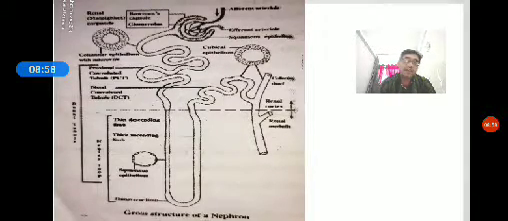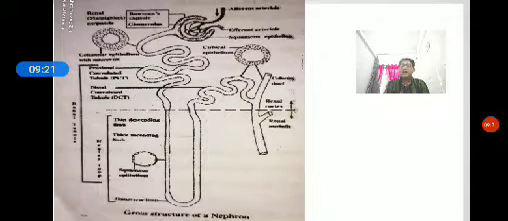In diabetes mellitus, it results in the accumulation of glucose in the blood, called hyperglycemia. Diabetes insipidus results in the formation of dilute urine, called diuresis. The hypersecretion of ADH results in the formation of concentrated urine, called antidiuresis.